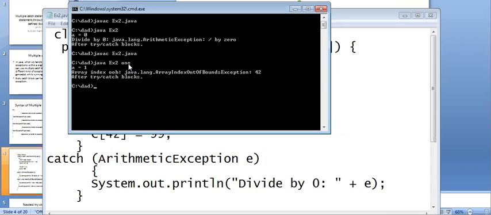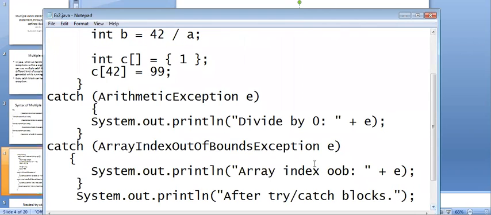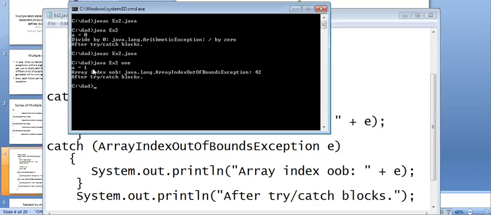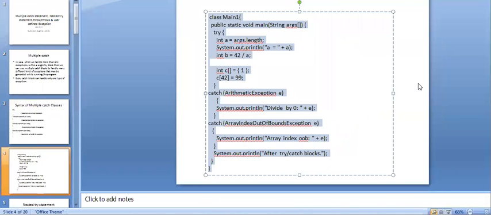If I use 1, then we are going to get this type of exception. You see here, array index out of bound, because the size we have initialized is 1, but you have given index 42, which does not exist. Then we are going to get array index out of bound. This is the way the multiple catch statements or multiple catch blocks work.